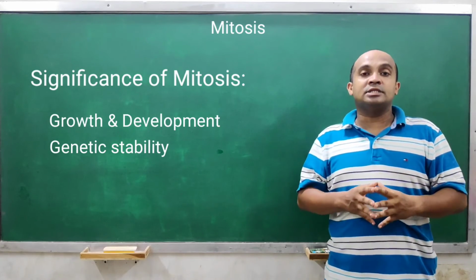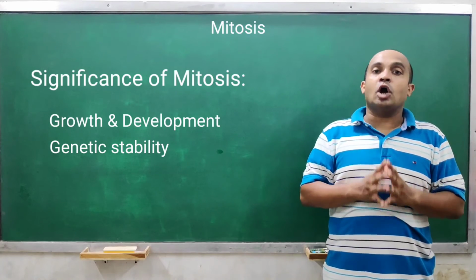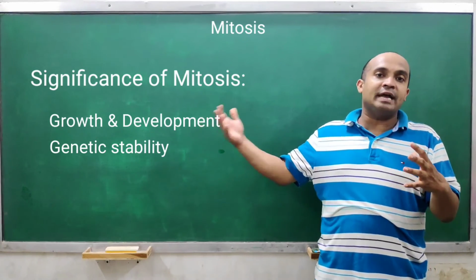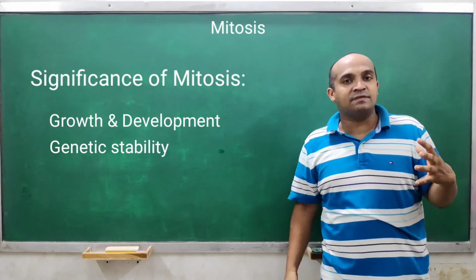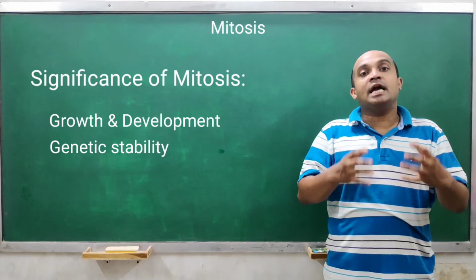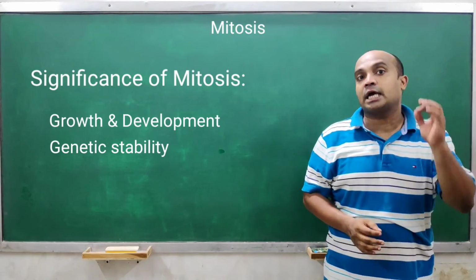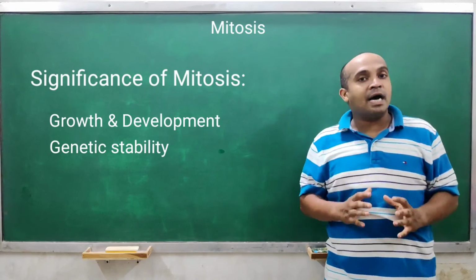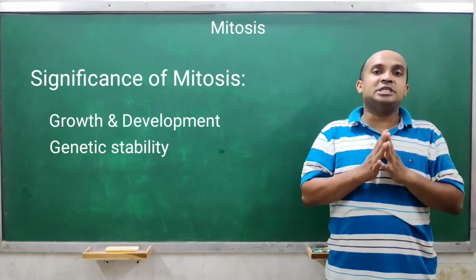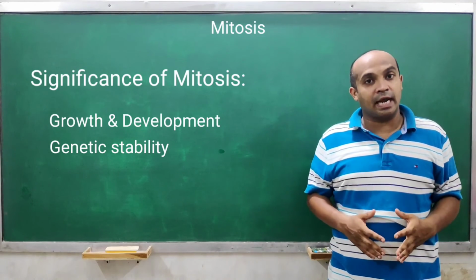Here, during each successive S phase, the content of DNA doesn't get multiplied by 2 every time cells enter S phase, right? Because during M phase, the content of DNA is again reduced to half, right? Not the number of chromosomes, right? Content of DNA, mass of chromosome, not number of chromosomes, right? And that's why genetic stability is maintained here due to mitosis, cell division, right?